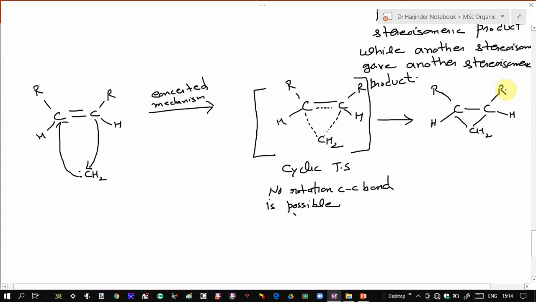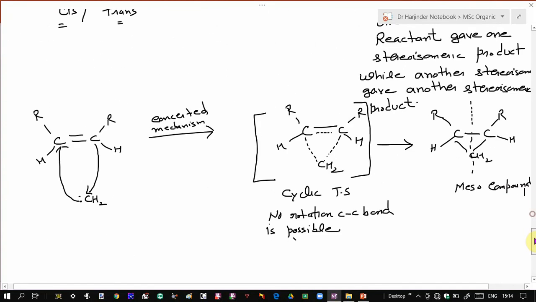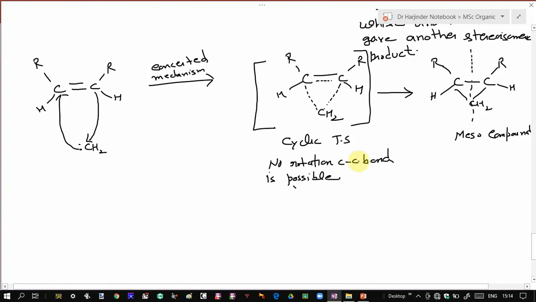Now if the R groups are the same, in that case you can see this molecule has a plane of symmetry, in which both sides are the same. So this compound is a meso compound. As you know, compounds having a plane of symmetry are called meso compounds. And since it is a meso compound, it's optically inactive. That means it will not rotate plane polarized light since there is a plane of symmetry in the molecule. So that was your addition of singlet carbene to cis alkene.